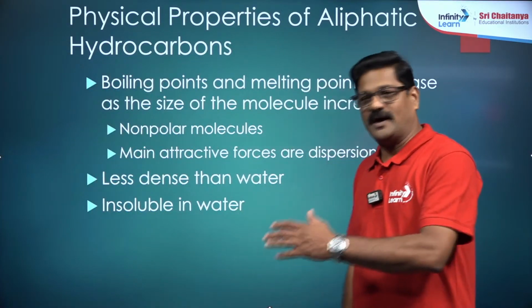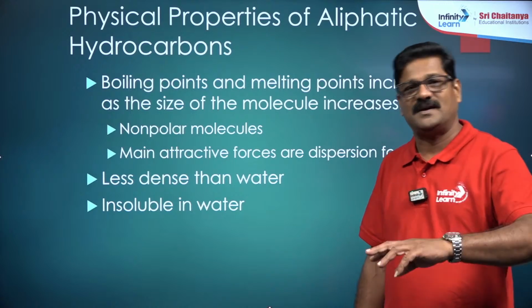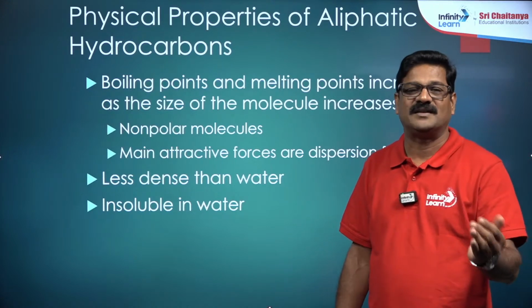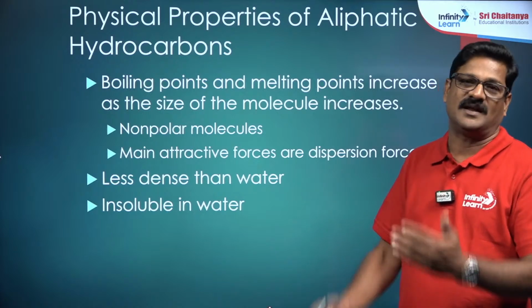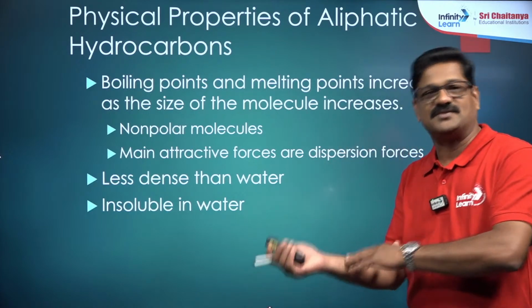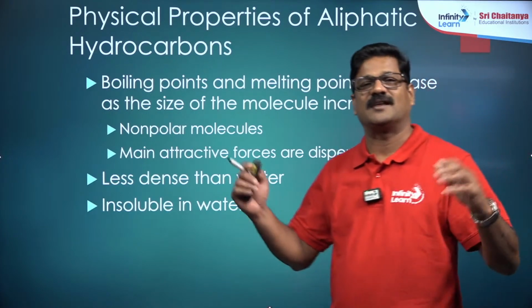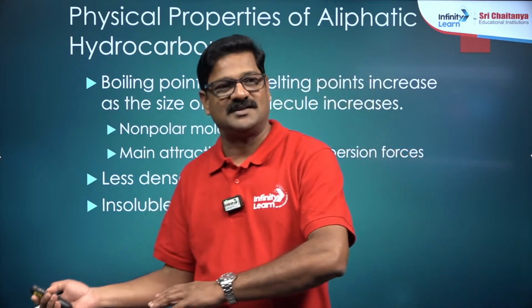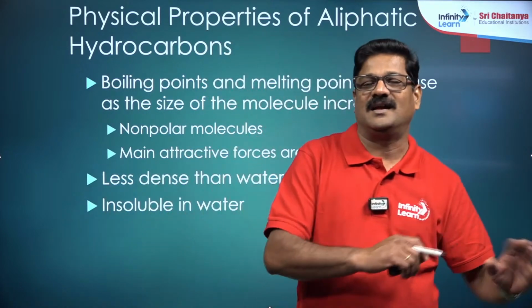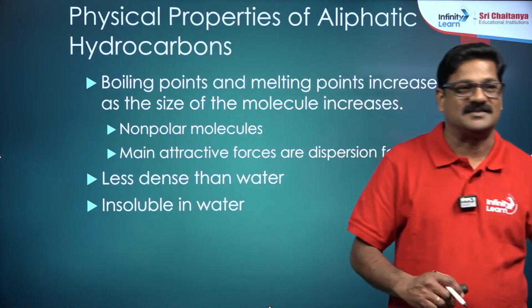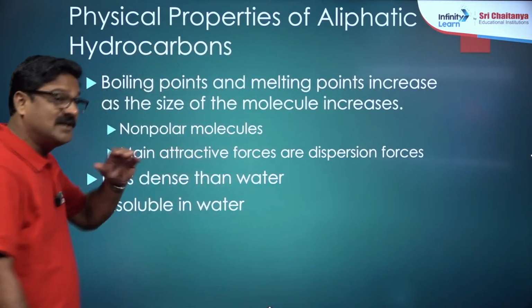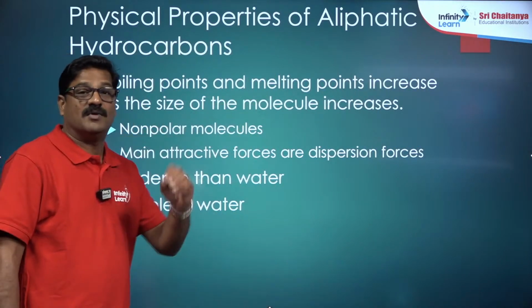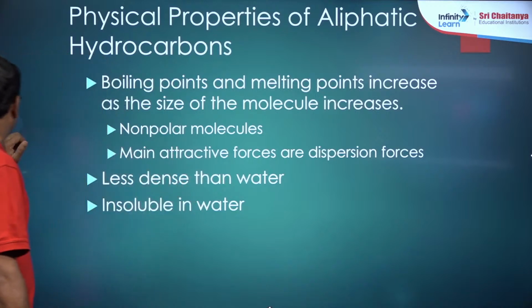Hydrocarbons have two categories, aliphatic and aromatic. Aliphatic means they do not have aromatic properties, and they may be saturated or unsaturated. Alkanes are saturated, and alkenes and alkynes are unsaturated. Their boiling points and melting points increase as the molecular weight increases.